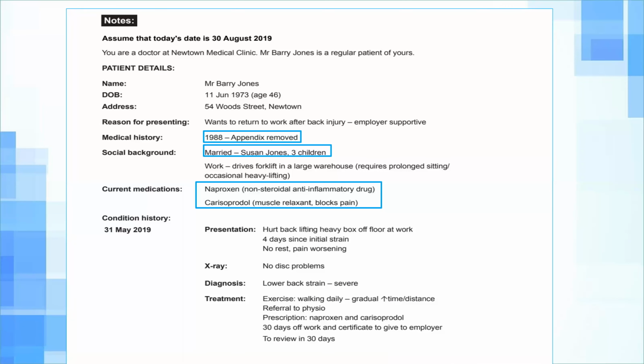This is irrelevant again. It's not going to affect the care the occupational therapist is going to provide to Mr. Jones. Then his current medication is non-steroidal anti-inflammatory drugs or muscle relaxant that blocks pain. Occupational therapist is supposed to look at his workplace and make necessary arrangements. She doesn't need to know about his current medication.